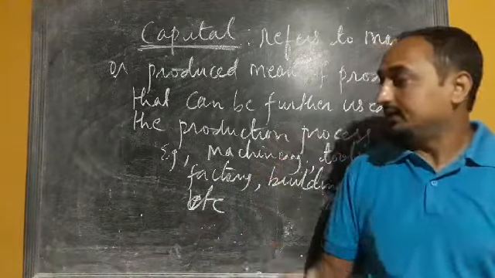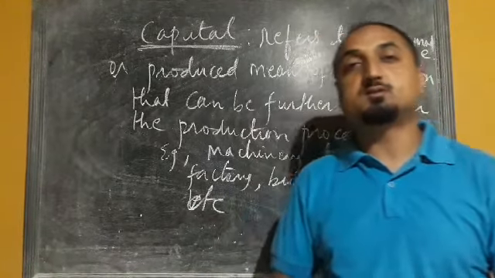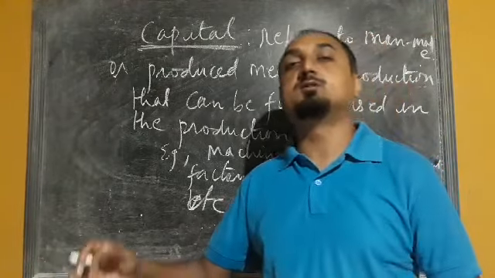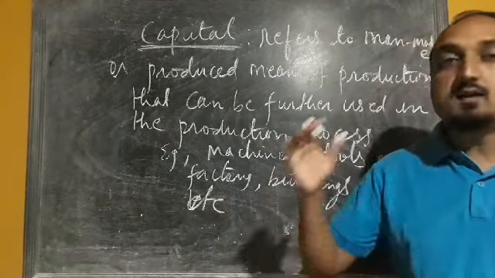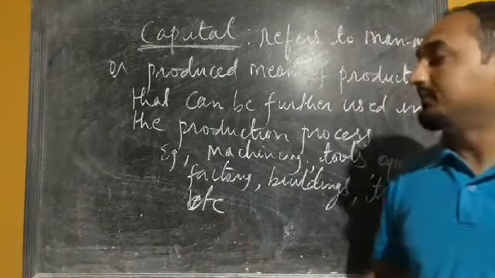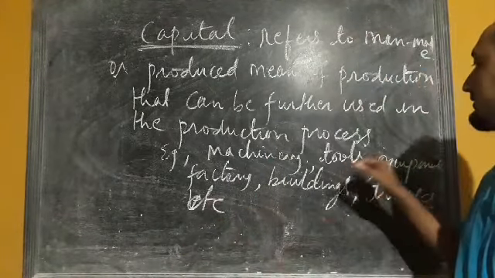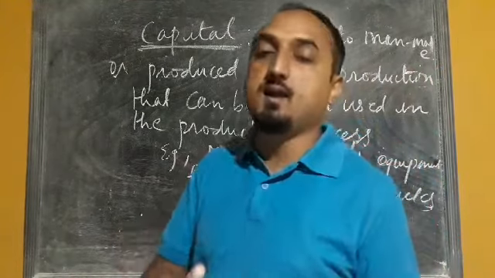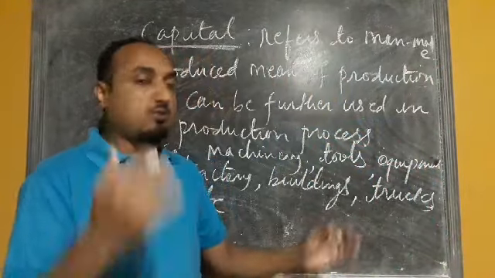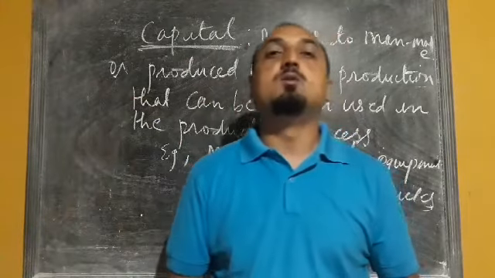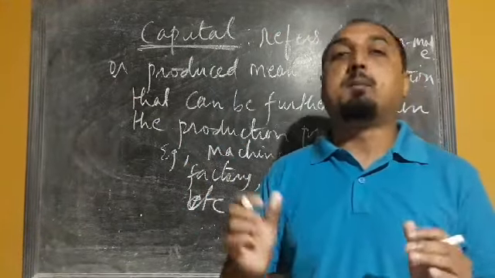That's why it is called produced means of production that can further be used in the production process. The examples of capital include machinery, tools, equipment, factory, buildings, trucks, different types of vehicles. These all are part of capital.